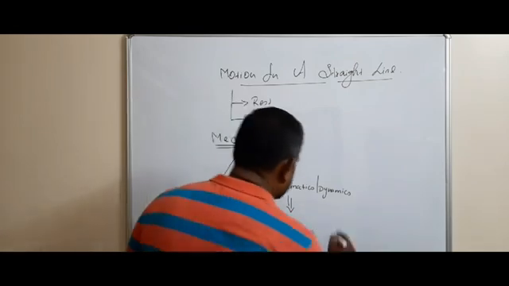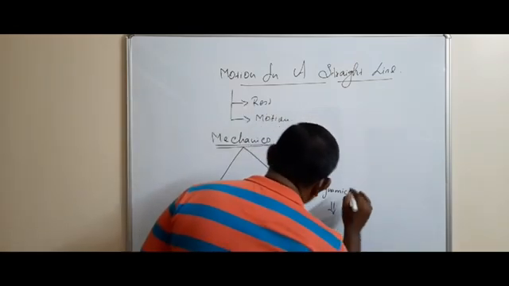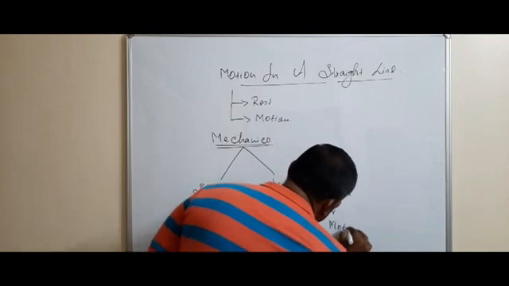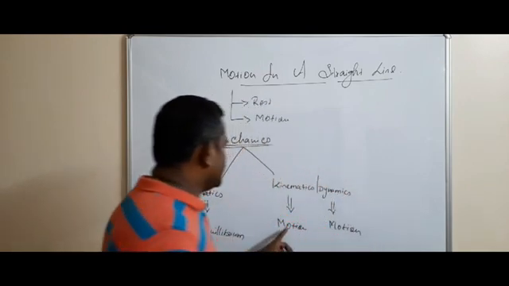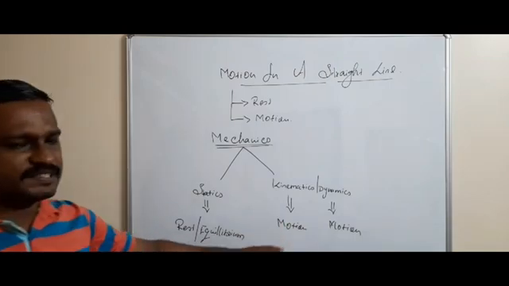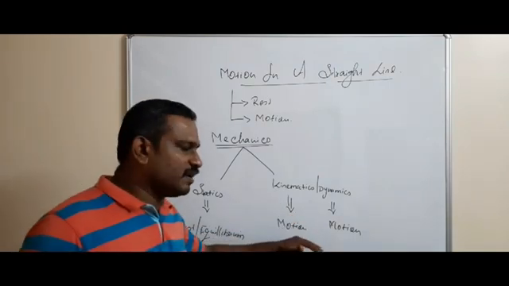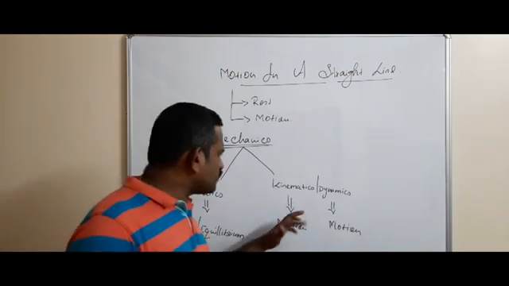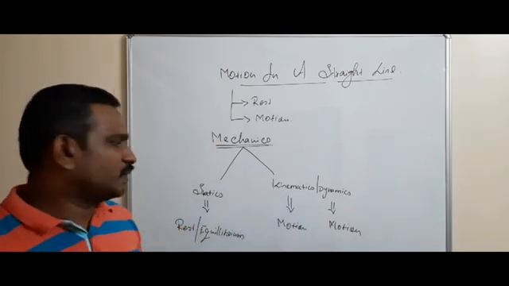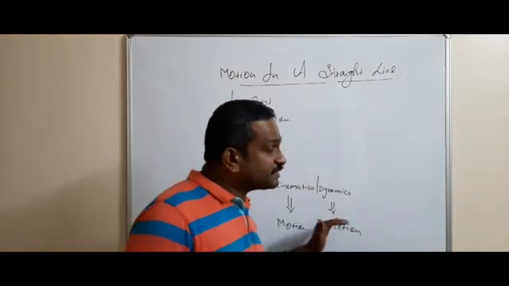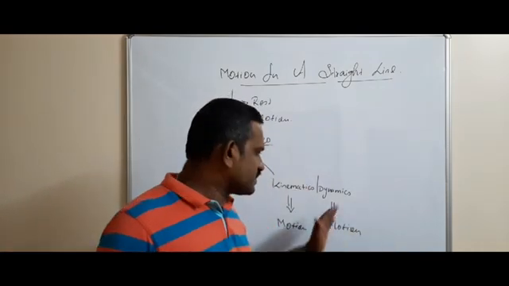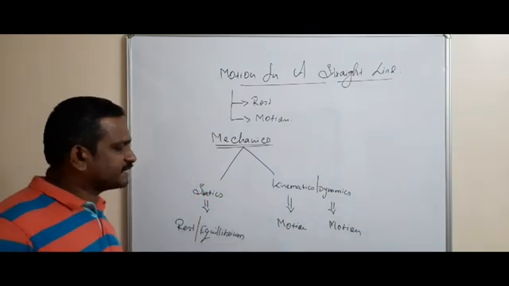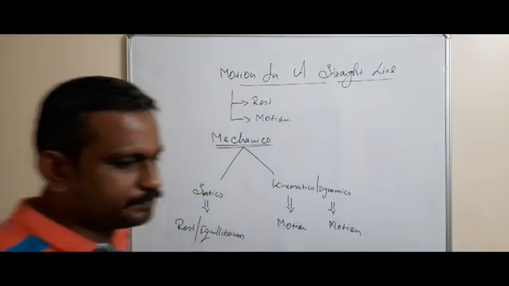Dynamics is also a branch of mechanics which deals with the conditions for motion. In kinematics, the cause of the motion is not considered. Cause of the motion, in the sense, force is not considered here. In dynamics, the cause of the motion is considered, that is, force is considered. That is the difference between kinematics and dynamics.